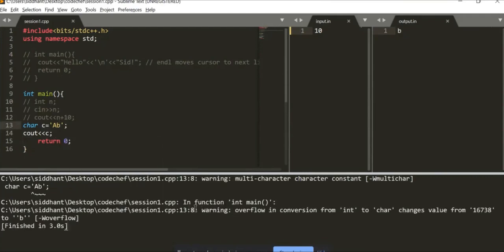It prints A. So what if I want to test the boundaries and I add something like B over here? It will obviously throw me an error of overflow and multi-char. Multi-char is because the character should only accept one character, and I've been giving it two characters. So that's why the multi-char warning. And also the overflow is because a char can only store unique values up to 255.